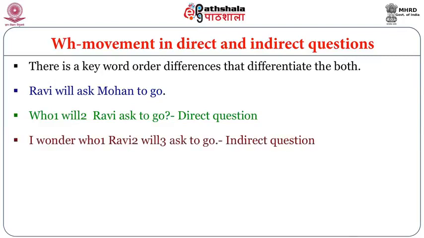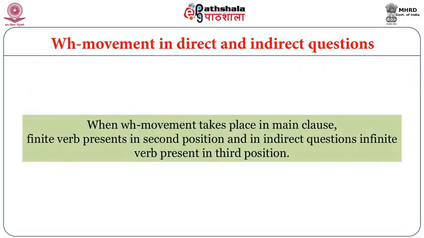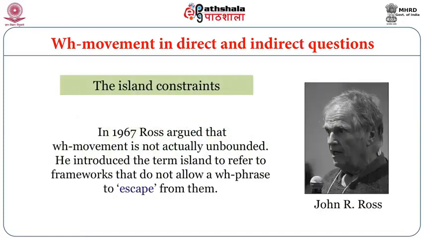I wonder who Ravi will ask to go. Indirect question. When WH movement takes place in the main clause, the finite verb is in second position, and in indirect questions, the infinite verb is in third position. There are certain constraints on WH movement. The first one is the island constraints.